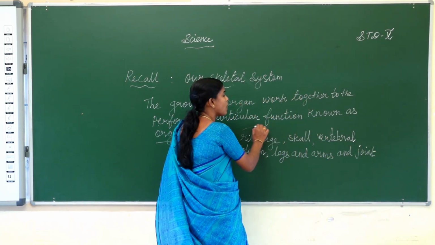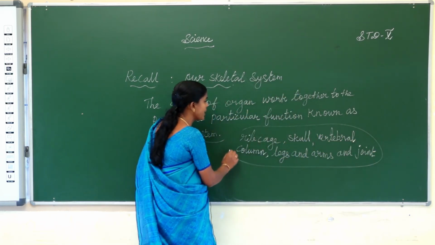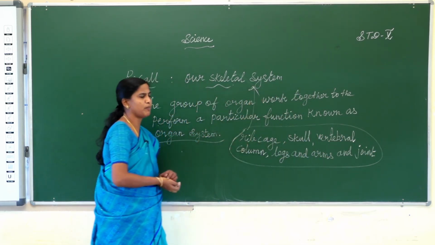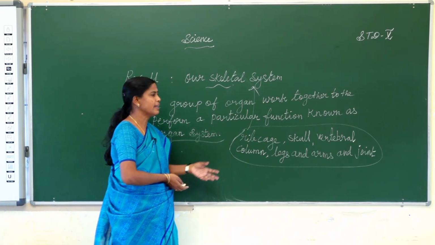All these are the major components of the skeletal system.